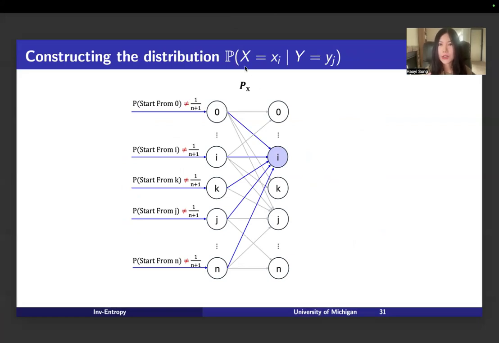So first, what is the distribution? The probability P(x) is equal to xi. It means we can start from each point in the input space to transit to the point xi, and there are different transition probabilities. But the prior is yj, which means we have a prior. The prior is no longer uniform. It means the probability to start from each point is no longer the same.